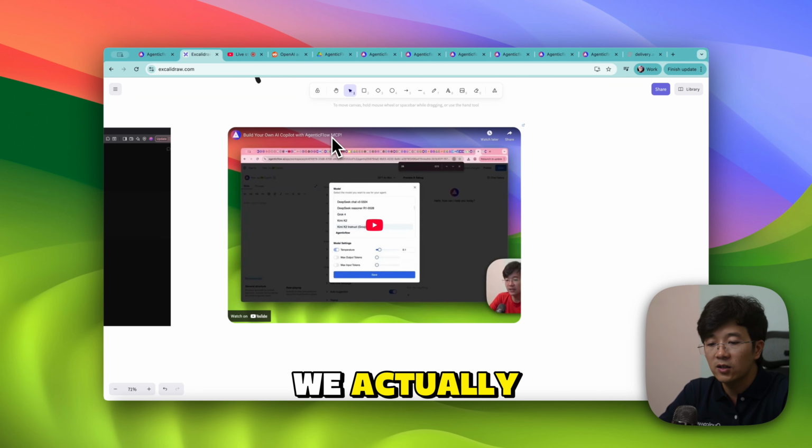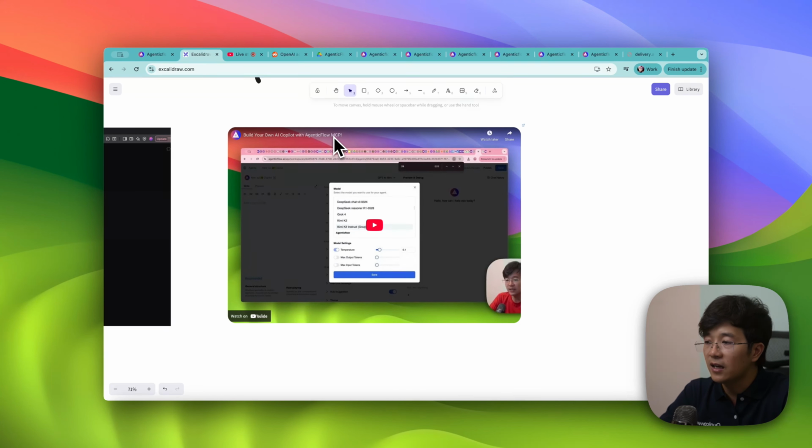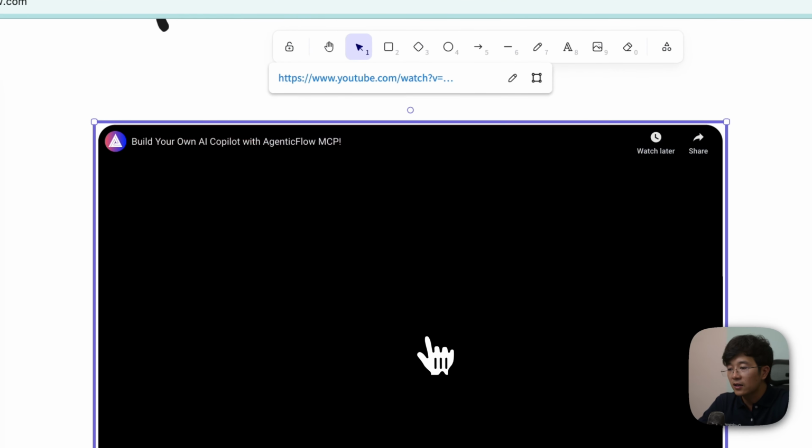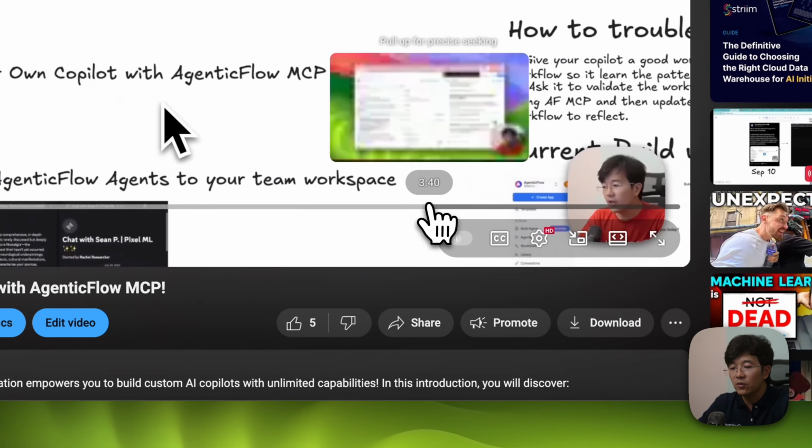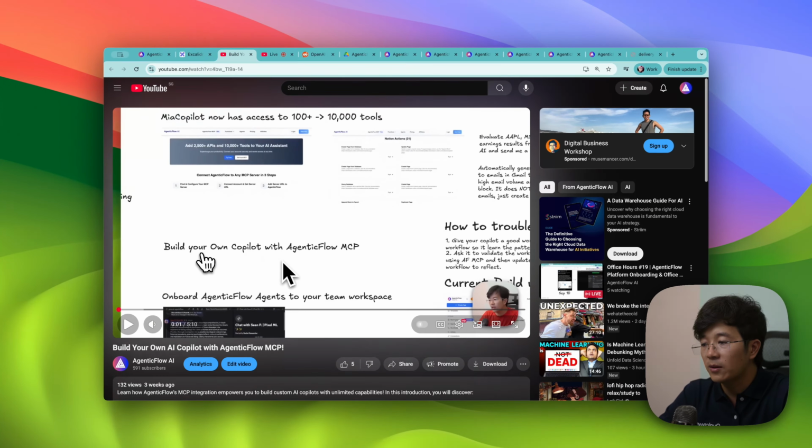So this one actually shows you how you can create a Copilot that has its own understanding about Agentic Flow, and can help you build your own workflow and so on. So basically you can click on this one. Just go into this. This is a video where I show everyone how you can build your own Copilot with Agentic Flow MCP.